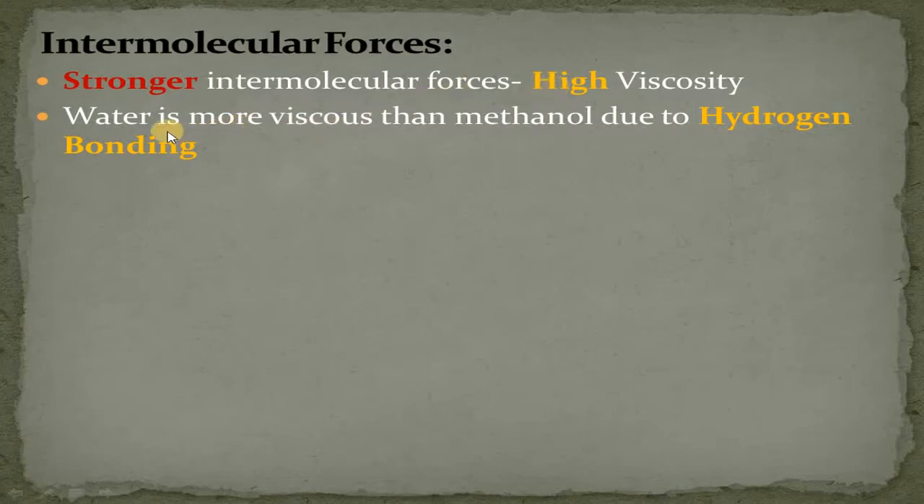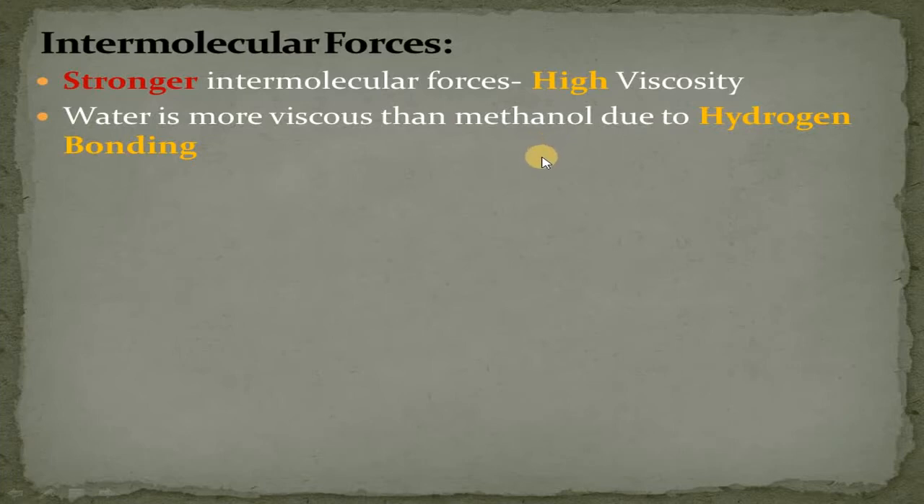For example, water is more viscous than methanol due to the hydrogen bonding. In previous slides, we compared water with honey, where water is less viscous as compared to honey. But if we compare water with methanol, water is more viscous as compared to methanol due to the presence of strong intermolecular forces like hydrogen bonding in water.